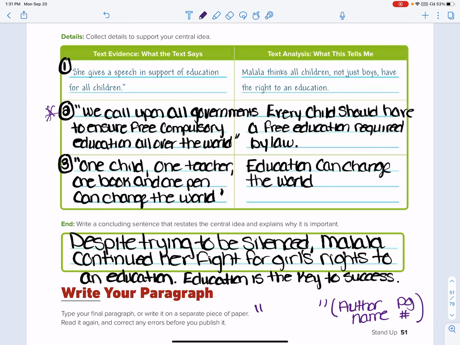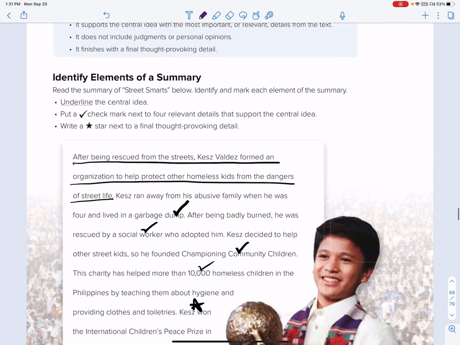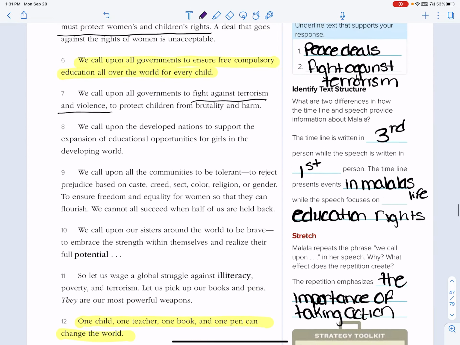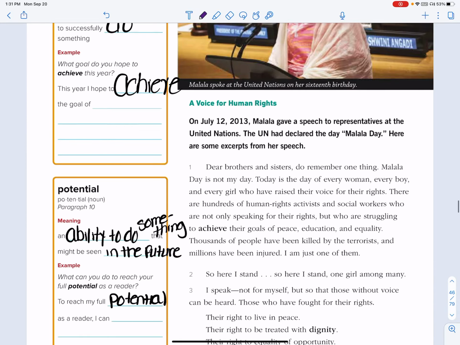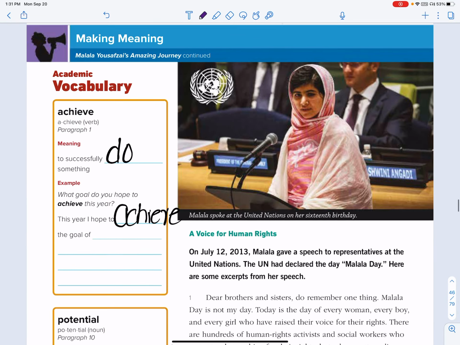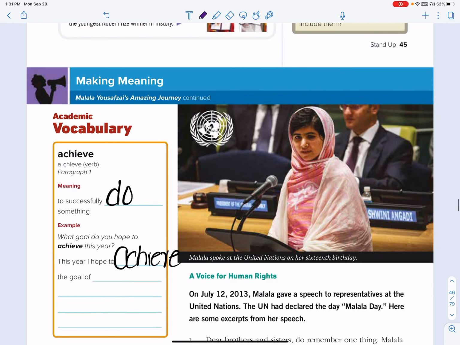So if I go back to where that was written, you see I have it highlighted. It's right here. So if I was going to actually write this, I would quote this here. Don't put the period, then I would put in parentheses the author's name. In this one, we're going to go back to the beginning of the article.